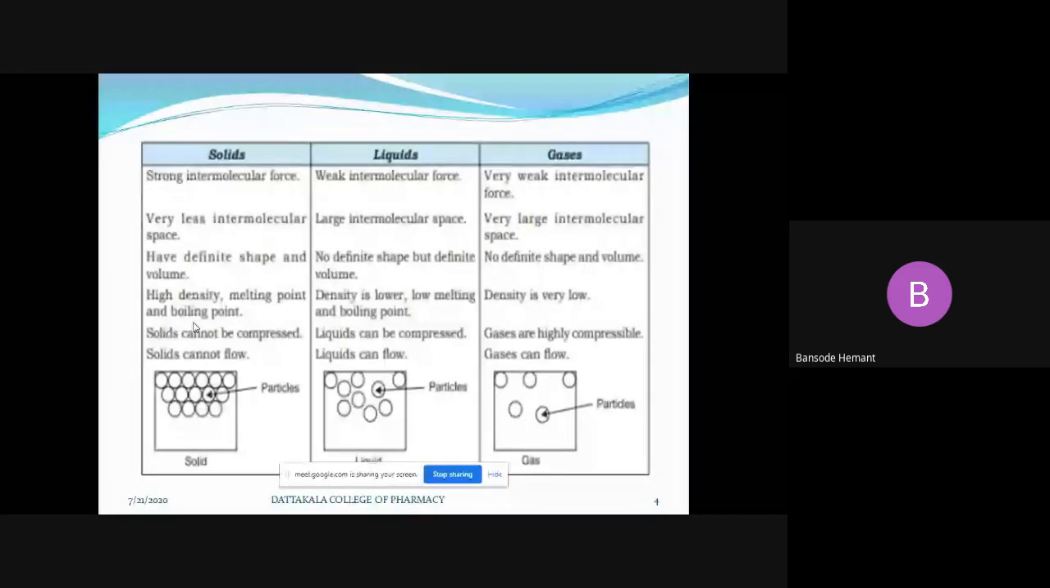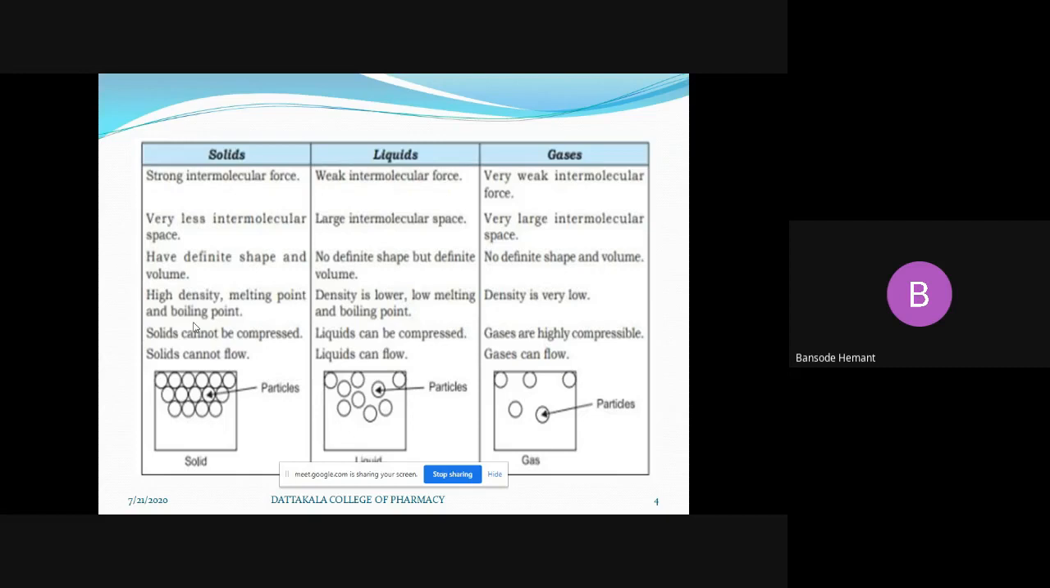Gases are compressible. We can compress them because there is too much space between the molecules of the gas. By applying force, by pressure, we can bring the expanded molecules of the gas together. By applying high pressure, gas shows high compressibility.